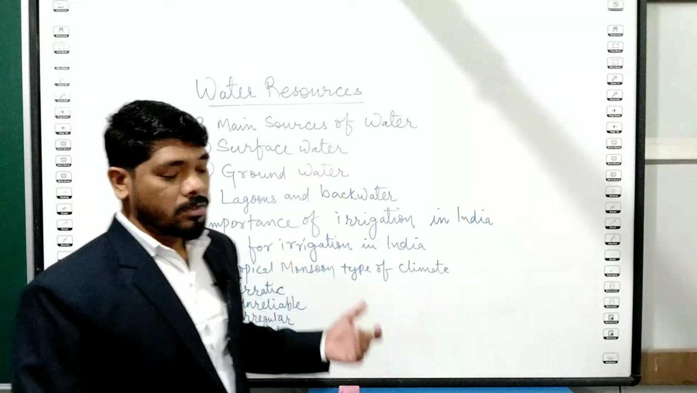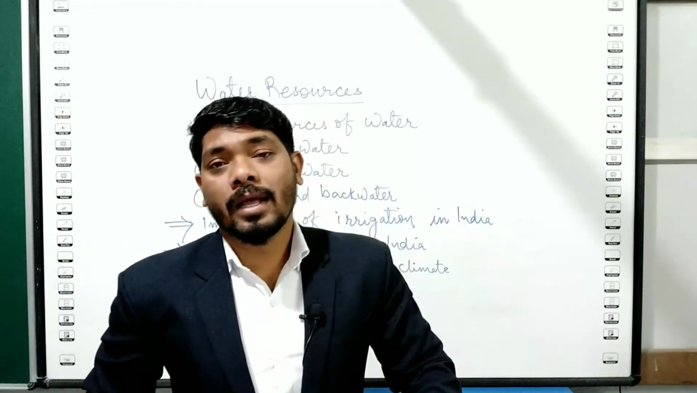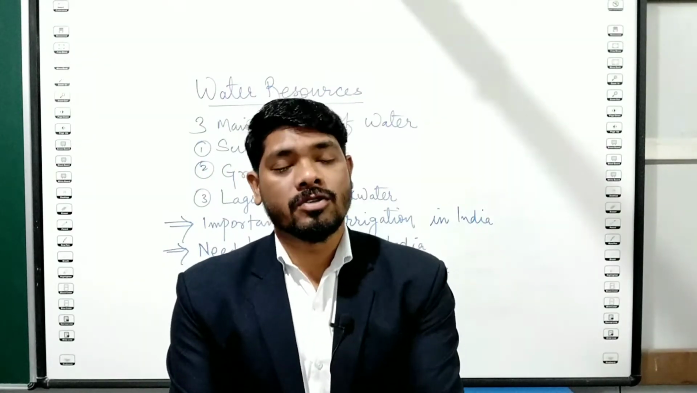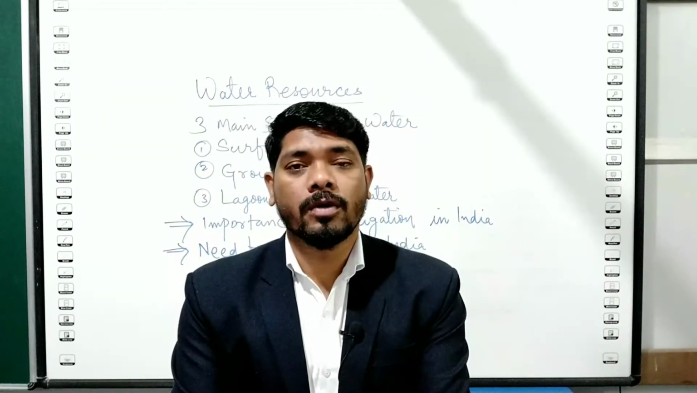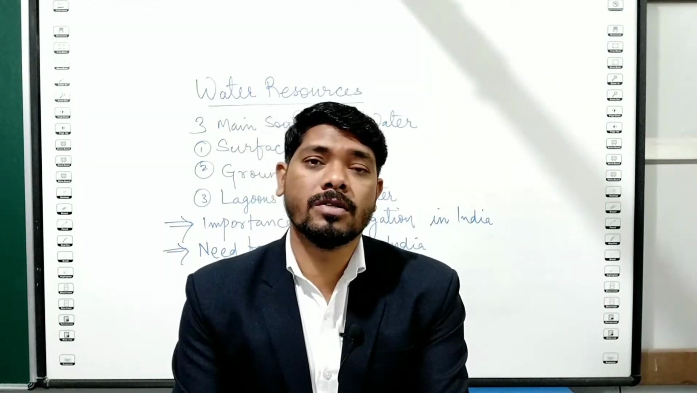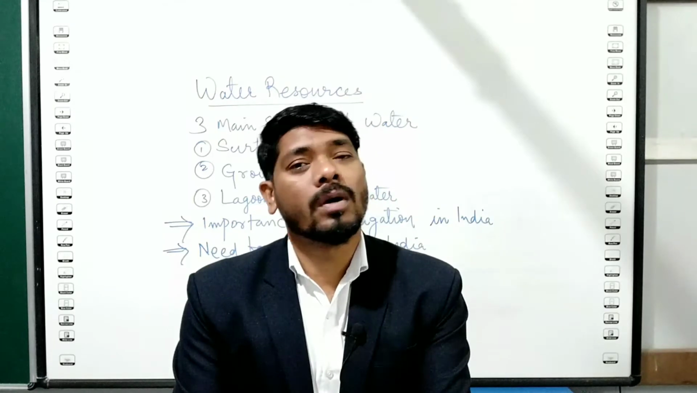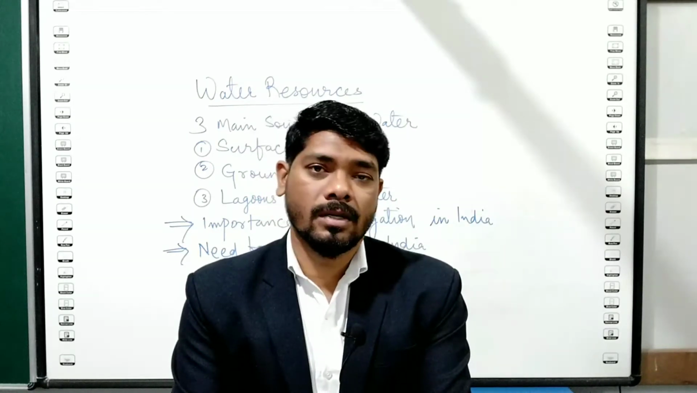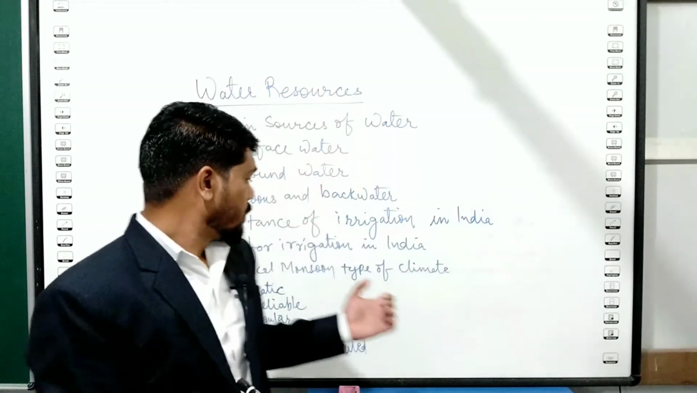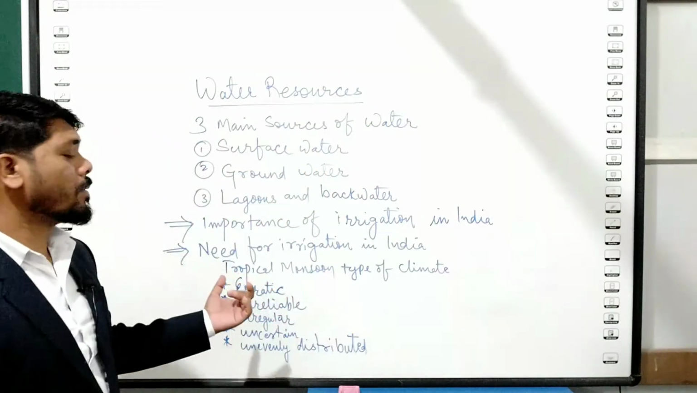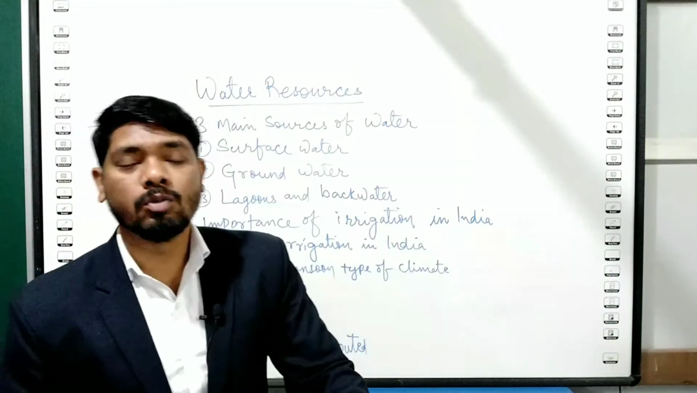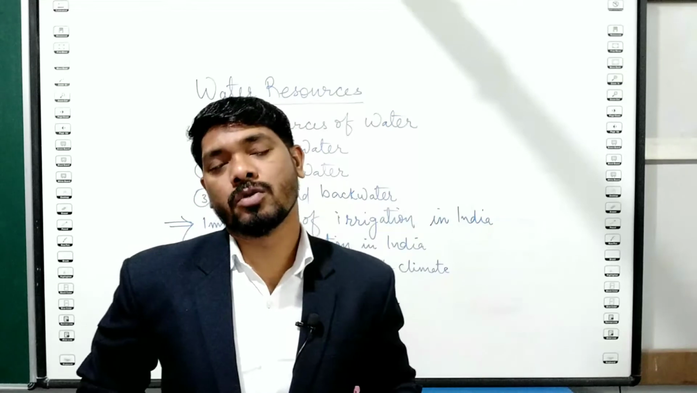So why do we need irrigation in India? We know that we receive a sufficient amount of rainfall, and we have plenty of rivers, ponds, reservoirs, lakes. Then the question is, why do we need an irrigation system in India? All blame goes to the tropical monsoon type of climate, and we know the characteristics of the monsoon season.